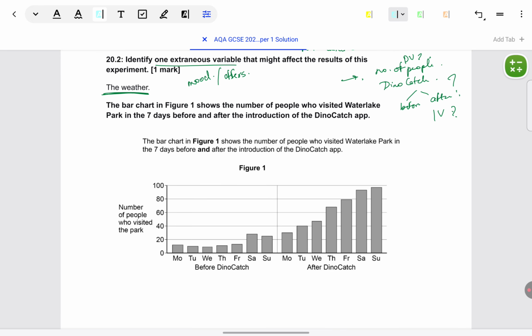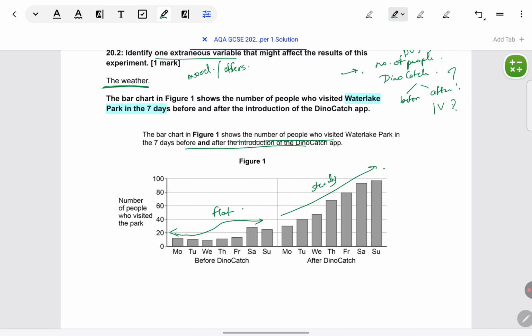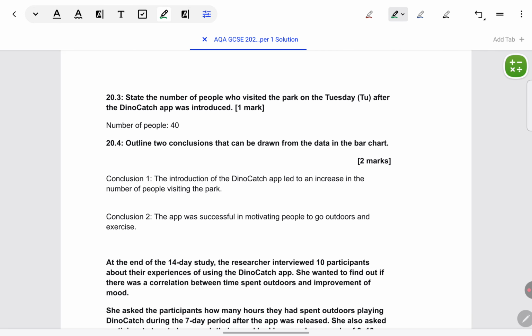The bar chart in the figure shows the number of people who visited Water Lake Park in 7 days before and after the introduction of Dino Catch. Read the title very carefully and just see the trend. Before Dino Catch, you can see relatively stable, fewer people keep on coming. After Dino Catch, they steadily keep on increasing. Always have a general impression of a table or graph and then only come to the questions. Don't leave it for the end to see the graph. Have an understanding before seeing what they're asking you.